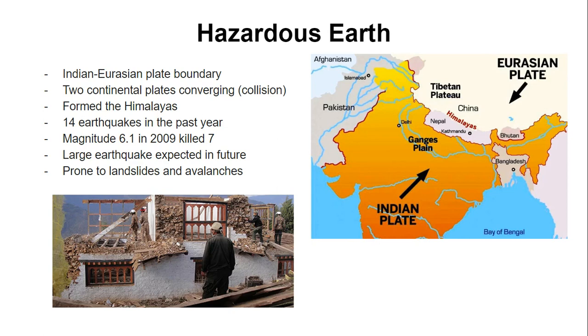In the past year, Bhutan has had 14 earthquakes, with the largest being 5.9 on the moment magnitude scale. In 2009, Bhutan had a 6.1 magnitude earthquake, which killed 7 people. With the country being such a mountainous region, it is vulnerable to landslides and avalanches. Bhutan is expecting a big earthquake in the future. However, the infrastructure of the country is inadequate to withstand a major earthquake.